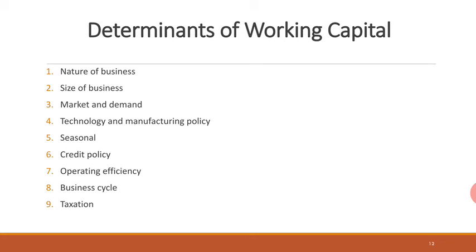Next one is taxation. If the tax rates are very high, you need to spend more money from your pocket. Your inventory cost goes up, your raw material cost goes up, your labor cost goes up, and you need to spend more money on working capital. Whereas if your tax rates are low, the raw material cost automatically reduces, and you need to spend less on the same amount of stock. So the working capital required in that case would be less. So taxation also will determine how much working capital is required.